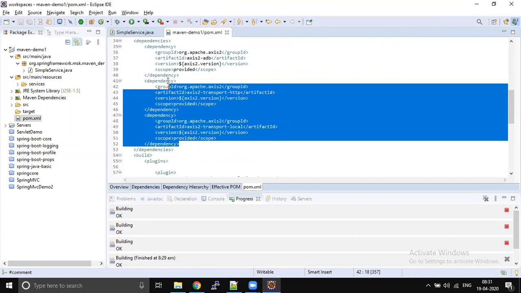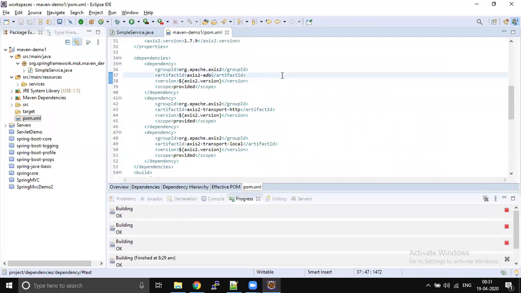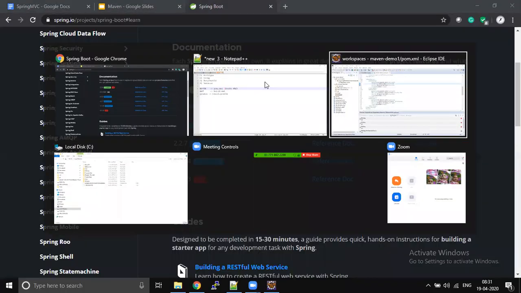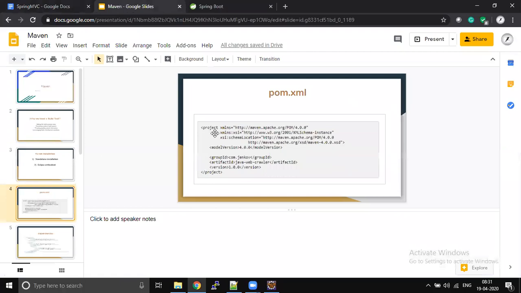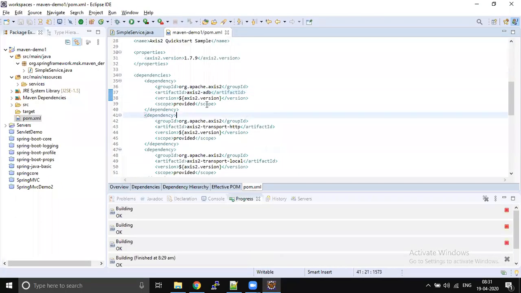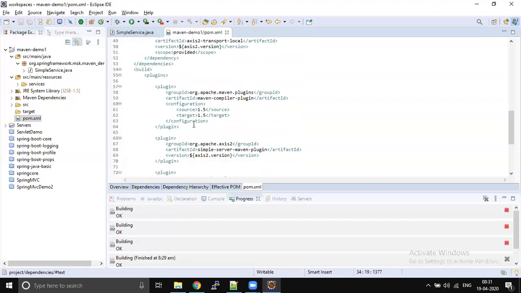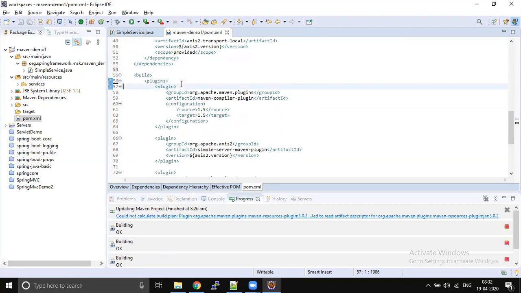Right now we don't need all these dependencies, or we will create one more project. It's fine. So that's how the pom.xml file looks. I hope we understood all the elements, right? We understood the dependency section except these properties. Build is nothing but the configuration of generating your jar file or war file.